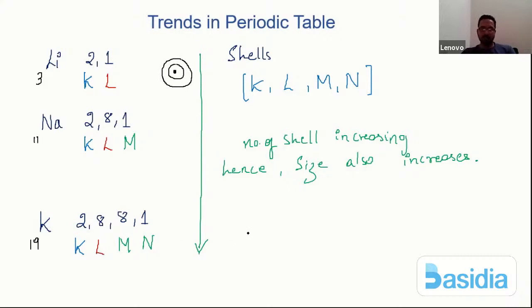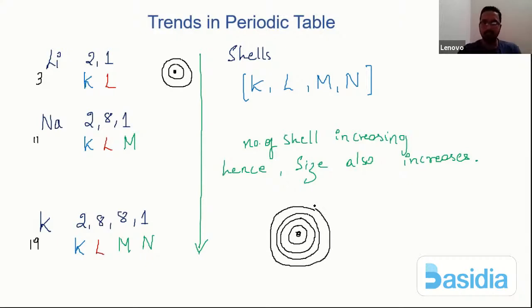But when you take the potassium atom, let me say this is my nucleus. How many shells does it have? One. It has a second one. It has the third shell, and let us not forget that it also has the fourth shell. So just look at the size of the atom. I clearly understand that the potassium atom is larger compared to the lithium atom. So the size continuously goes on increasing. This is down the group.